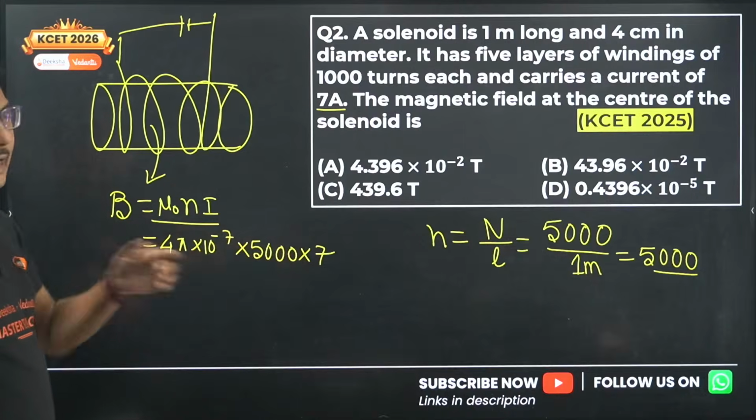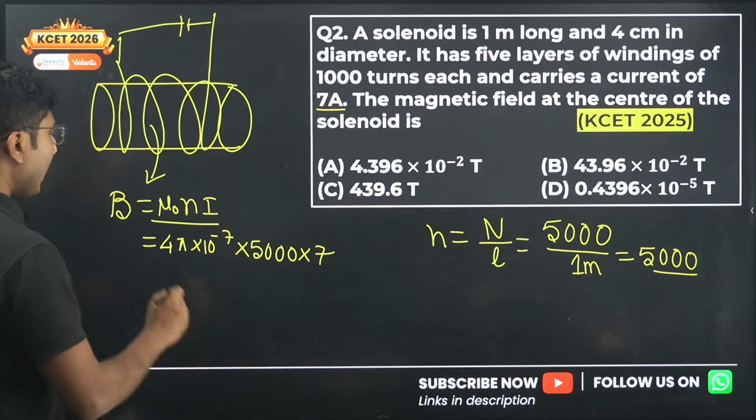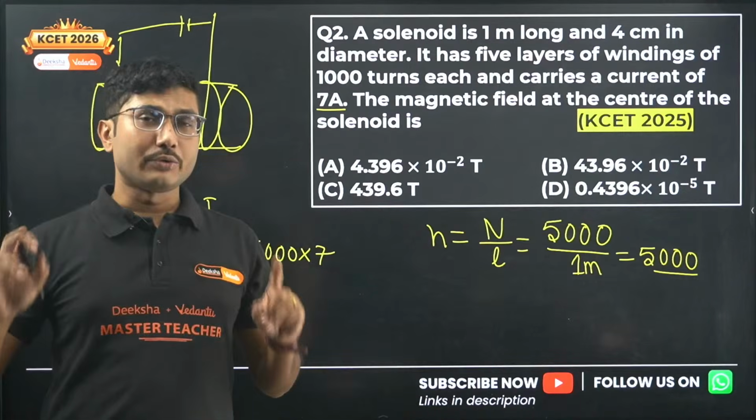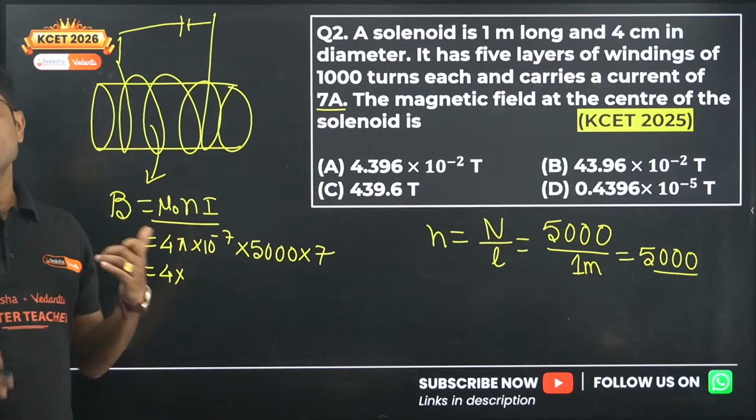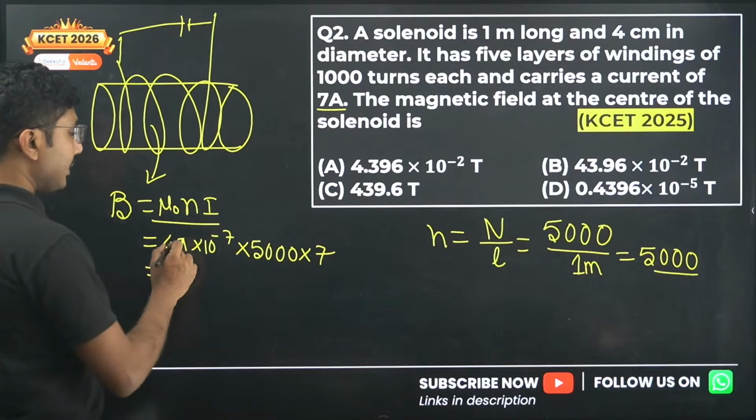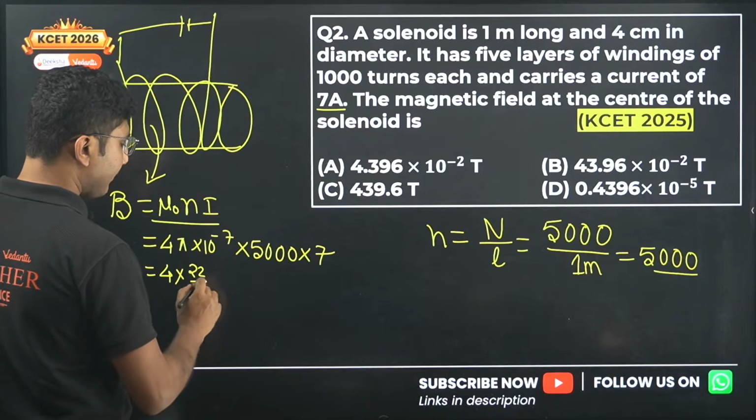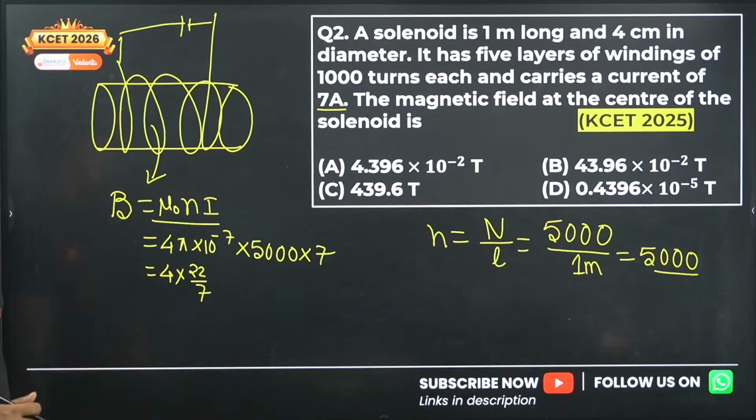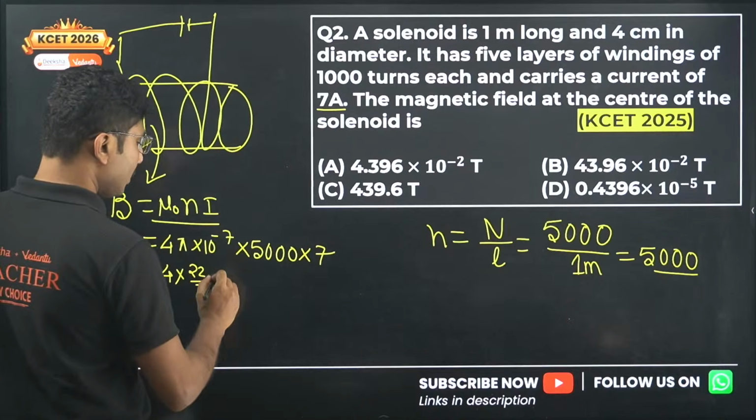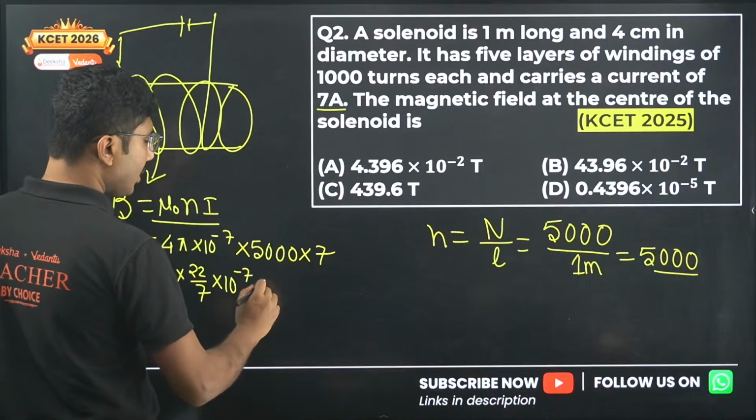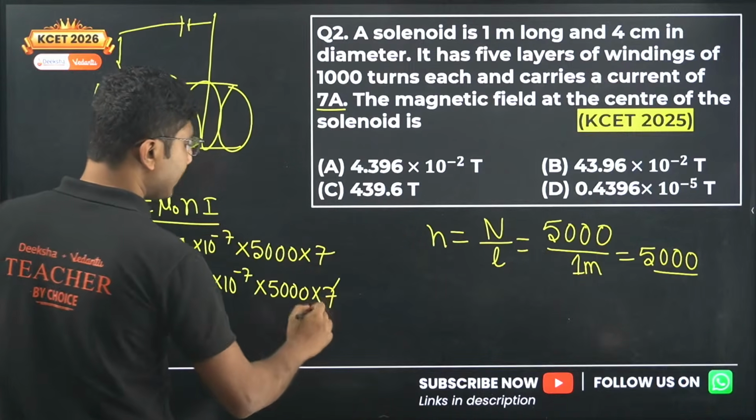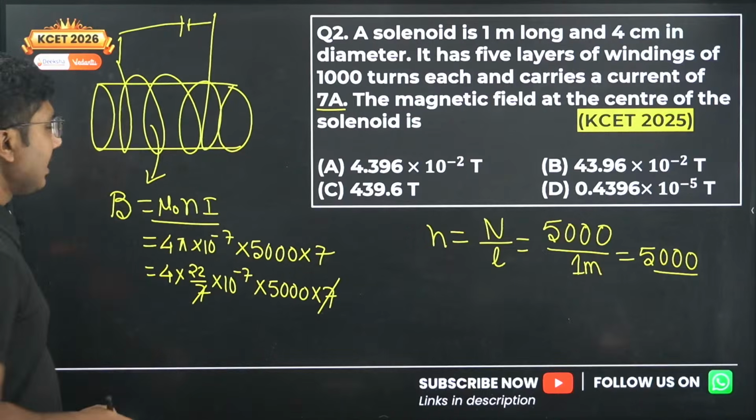Now because the current is given as 7 ampere, and mathematically you are not allowed to use any calculators in the exam, you have to use your head to calculate some values. So here we will be using 22 by 7 as the value of pi, not 3.14, even though 3.14 is more accurate than this value, but this is also very close. So we will use this value into 5000 into 7. Now the problem is very simple. Now simplify this and calculate the value.